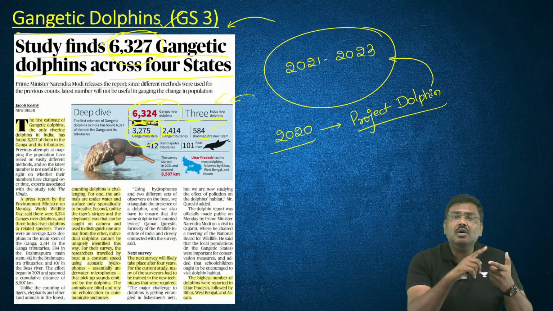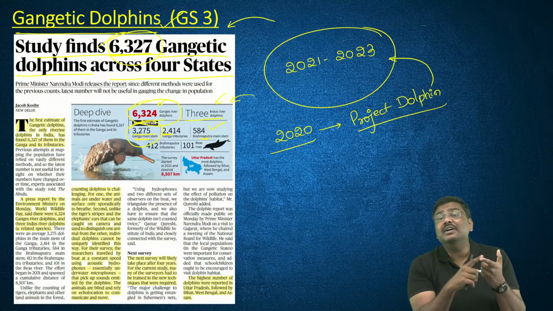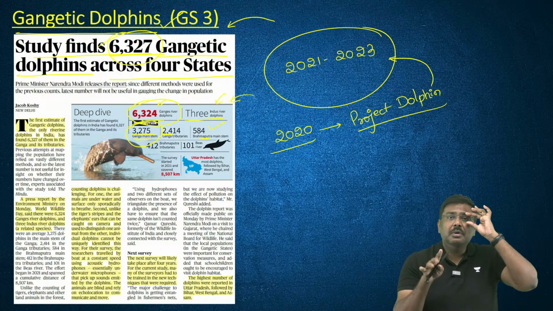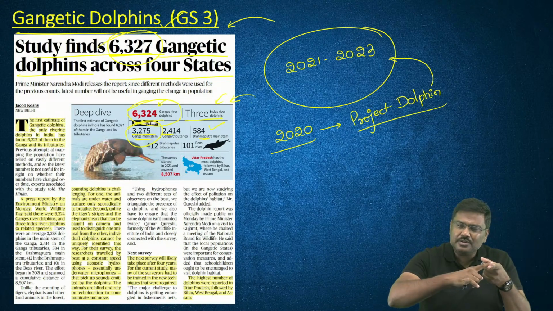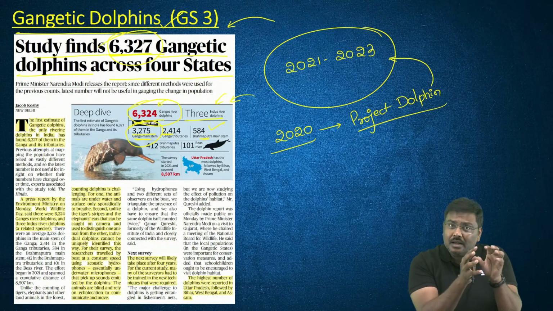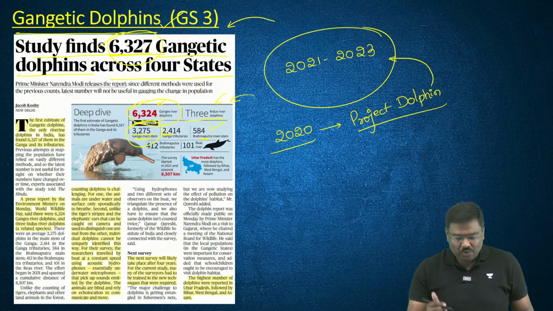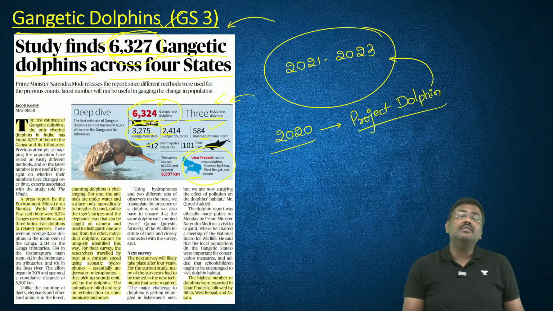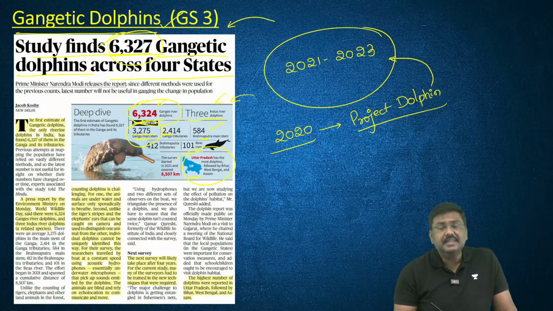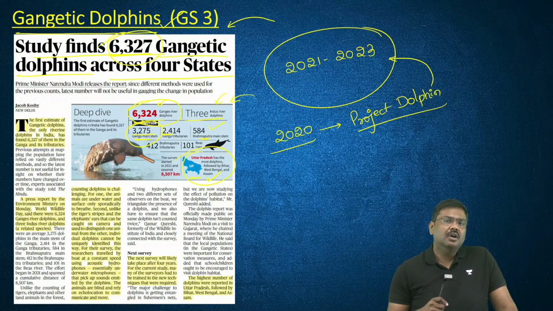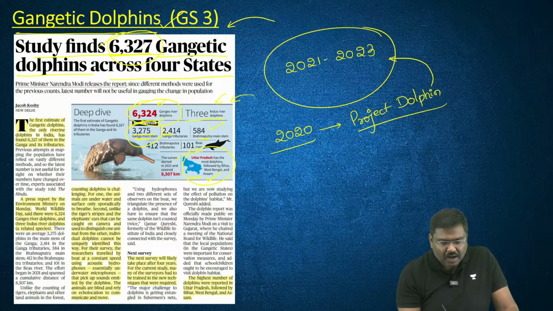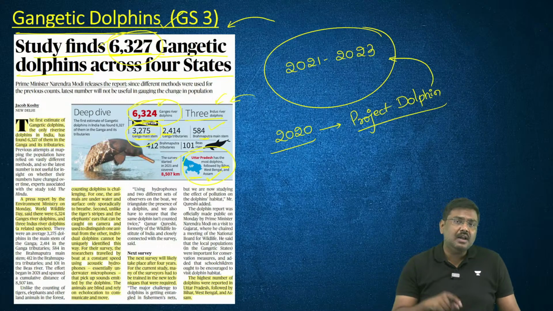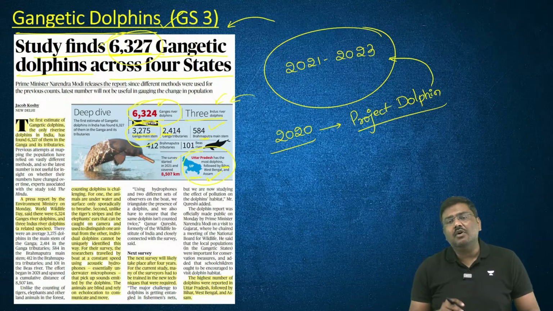Where are the river dolphins found in India? I am saying river dolphins, be very careful, because dolphins can be found in the sea also, surrounding India, in lakes also, in rivers also. So the state which has the highest number of dolphins in India is Uttar Pradesh. Following Uttar Pradesh, it is Bihar. It is the state of Bihar which has the second highest number of dolphins.